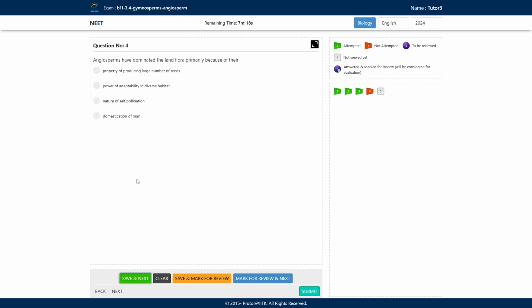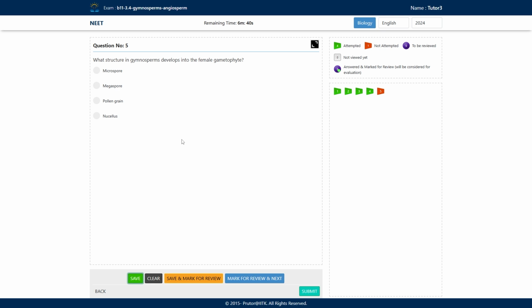Angiosperms have dominated the land flora primarily because of their, we have read this in the characteristics of angiosperms: A. property of producing a large number of seeds, B. power of adaptability in diverse habitats, C. nature of self-pollination, D. domestication by man. So which one is it? Option B, power of adaptability in diverse habitats, right? We find angiosperms in different habitats. So we will save this and move to our next question.